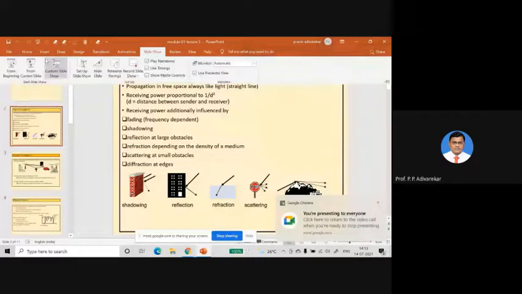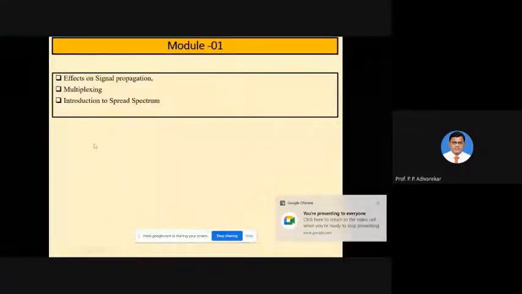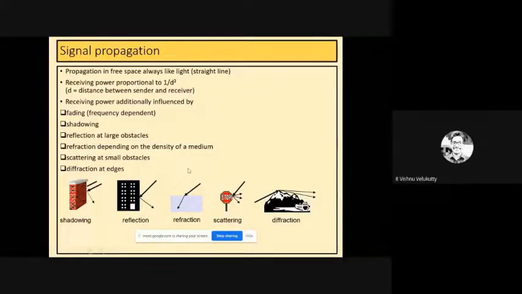As you can see at the bottom of this screen, that is your PPT. Sir, your shared screen is not visible. Sir, the PPT is not visible. One minute. Now can you see the screen? Yes sir. Okay.